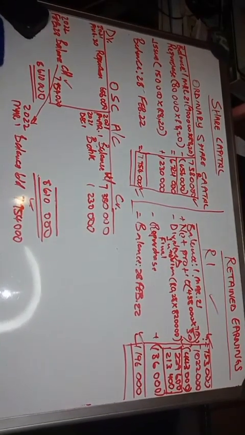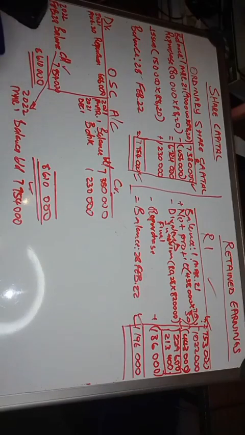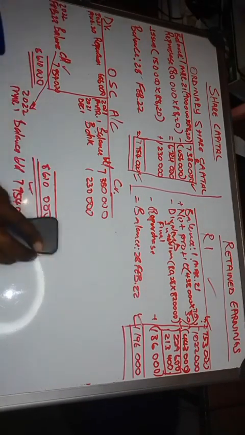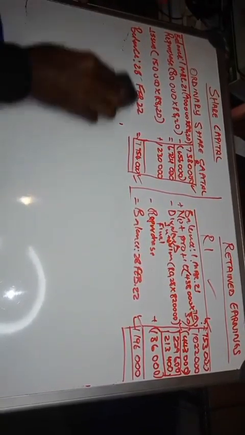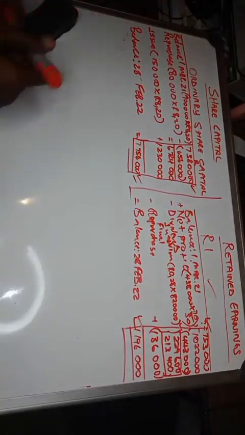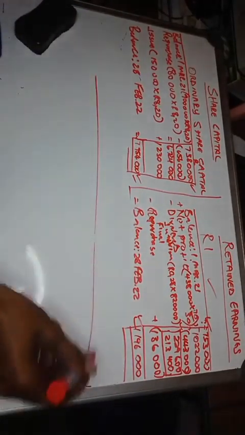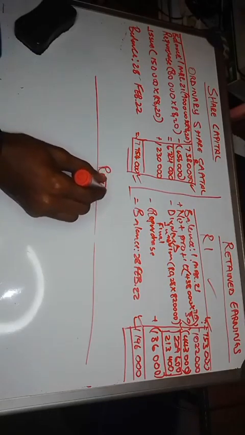Now let's do retained earnings. I'm just going to rub out the share capital here, and then we do retained earnings, right? So this is the ledger account for retained income, right?